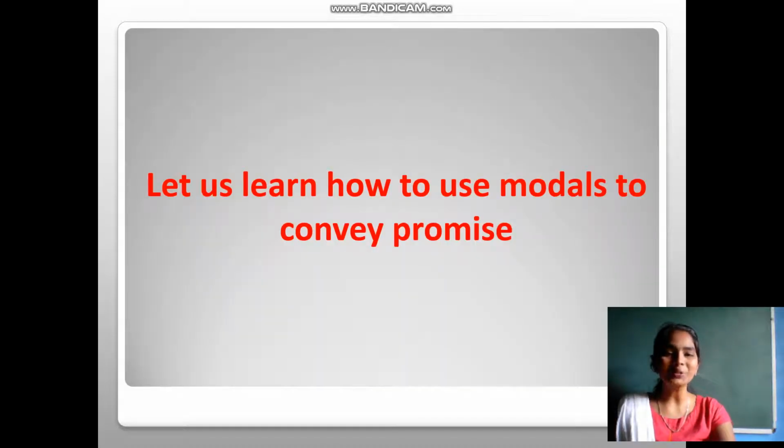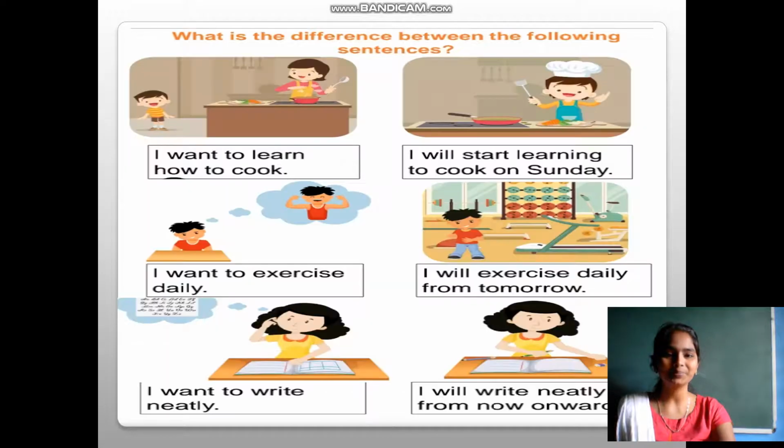Let's learn how to use modals to convey promise. I want you all to read these sentences and find the differences between them. The first point, I want to learn how to cook. I will start learning to cook on Sunday. Second, I want to exercise daily. I will exercise daily from tomorrow. Third, I want to write neatly. I will write neatly from now onwards. Find the differences between those sentences.